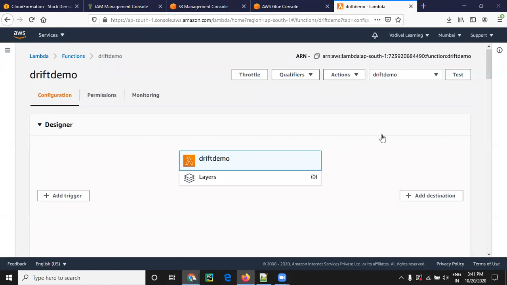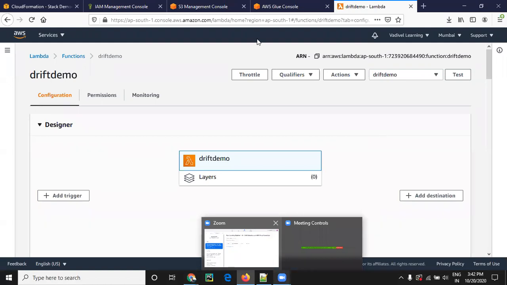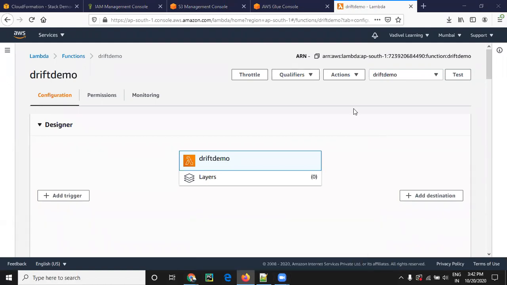Now we are going to do a demo on drift detection on the stack that Vadivel created just before. Stack drift occurs when the actual configuration of an infrastructure differs from the expected configuration. For example, we have started a project and attached the IAM policy on the S3 bucket and crawler.